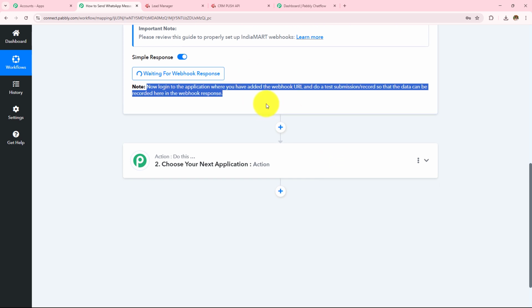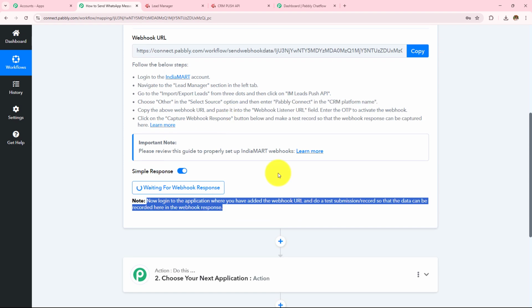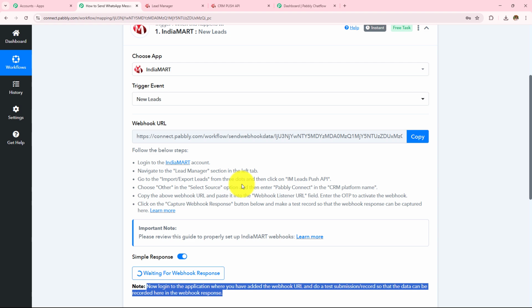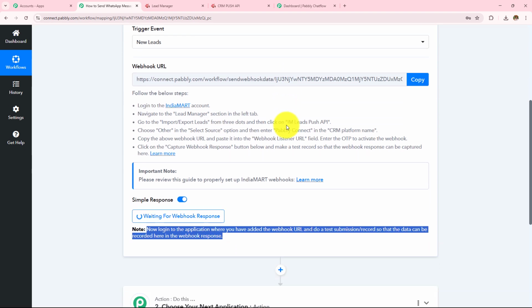Now this means so as to get the webhook response over here, I need to do a test submission, for which I am going to send the query from my own profile to my own business. So I have created a profile in IndiaMart and I am going to open that profile in incognito mode, and I am going to send a query from that profile to my own business. Now after I send the query, Pabbly Connect should capture all the details here in this workflow, and this will show us the connection setup that we have created with the help of this webhook URL between Pabbly Connect and IndiaMart that is successful.